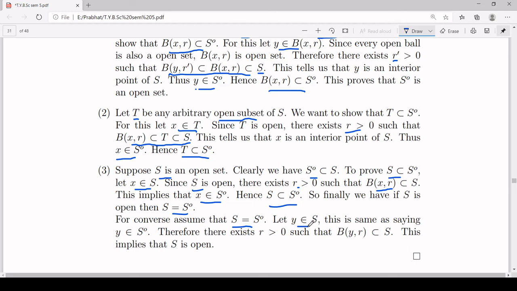So you have Y belongs to S. But what is S? S is equal to S naught. That means Y belongs to S naught also. That means by definition of interior point of a set, there exists a positive real number R such that B(Y, R) is a subset of S. And that is exactly what you wanted. And that proves that S is open. In that way, S is open if and only if S is equal to S naught. The statement is established.